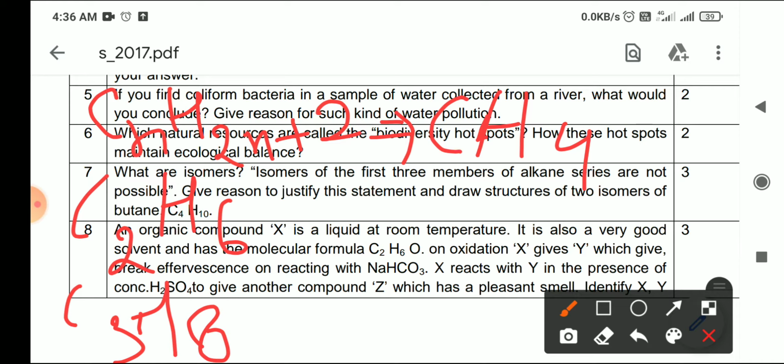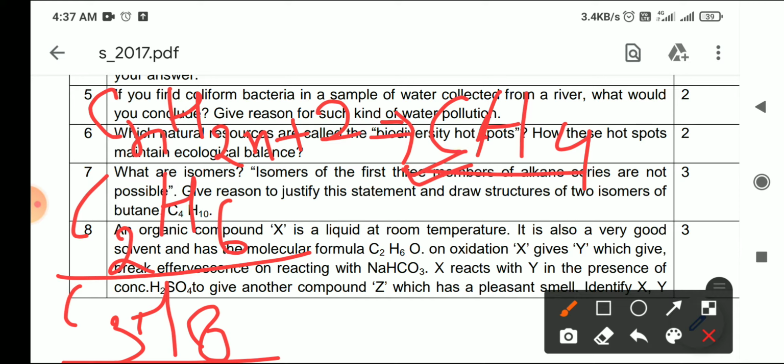As you know, whenever we move from one member to the next, there is a difference of one CH2 unit. So the first is CH4, C2H6 and C3H8, or you can name them methane, ethane and propane. Now the question is why the isomers of these three molecular formulas are not possible. In CH4, you know that there is only one carbon atom, so how could it be possible to make a different structure of this compound? There is only one structure of this compound, so definitely isomers cannot be possible.